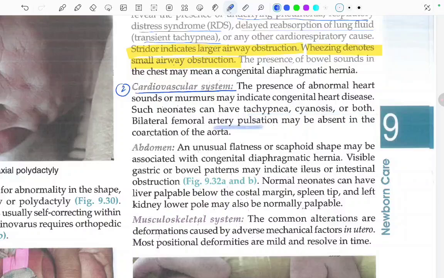Bilateral femoral artery pulsations may be absent in coarctation of aorta. This is also important to remember: bilateral femoral artery pulsations are absent in coarctation of aorta. Now the third one we have to examine is the abdomen. An unusual flatness or scaphoid shape may be associated with congenital diaphragmatic hernia.